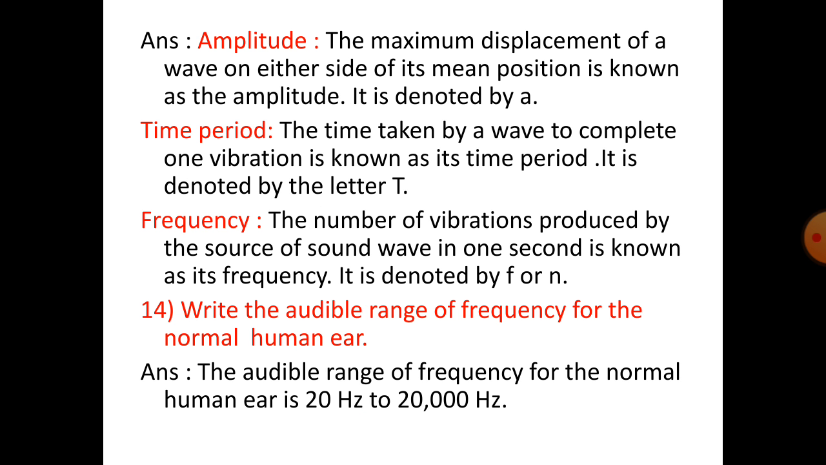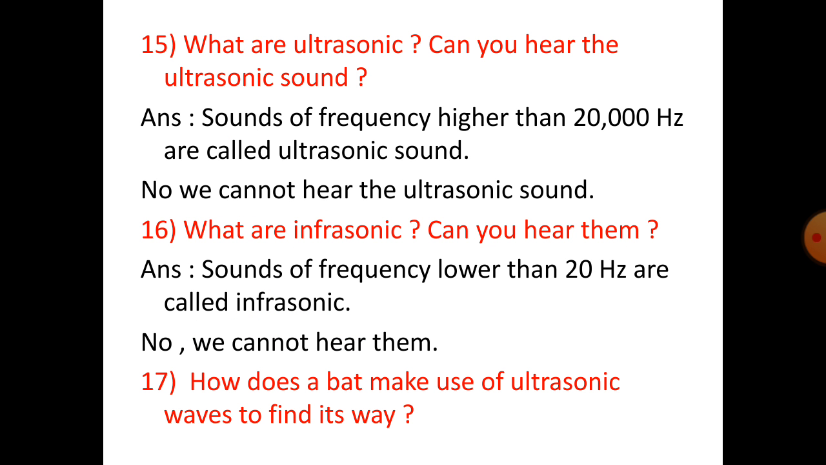Number 14. Write the audible range of frequency for the normal human ear. The audible range of frequency for the normal human ear is 20 Hz to 20,000 Hz. Number 15. What are ultrasonic? Can you hear the ultrasonic sound? Sounds of frequency higher than 20,000 Hz are called ultrasonic sound. No, we cannot hear the ultrasonic sound. Number 16. What are infrasonic? Can you hear them? Sounds of frequency lower than 20 Hz are called infrasonic. No, we cannot hear them.